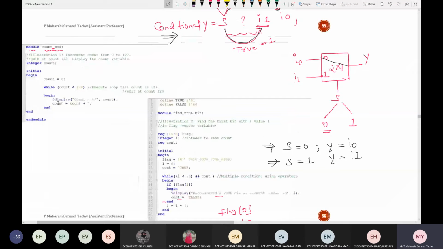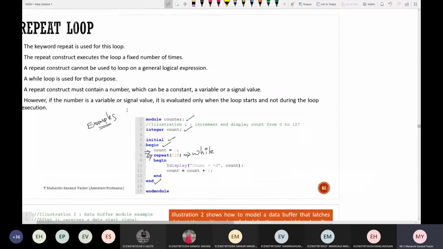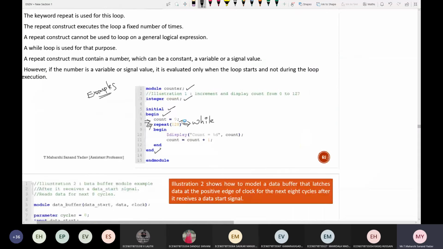See here, while count is less than 128, it will be displayed, followed by the increment operator. Whereas here, it will be displayed only that 128 number of times. Repeat 128 means for 128 times it will be displayed. If you take repeat 20, it will be displayed only 20 times, followed by increment. Everything is the same. The only difference is that here a condition is taken into the picture, and here it is of type constant.